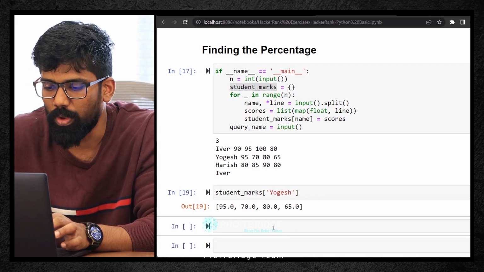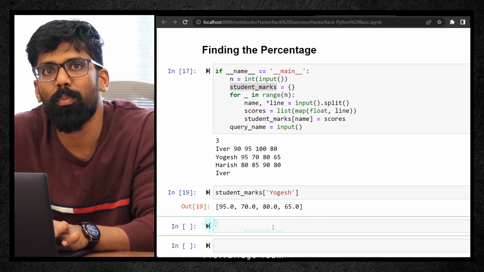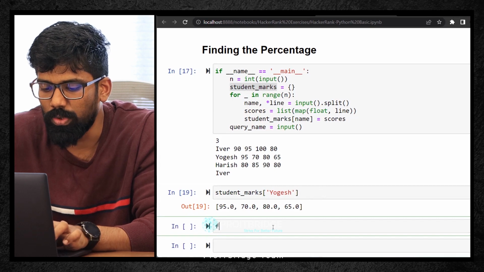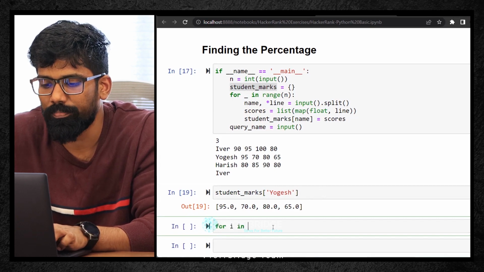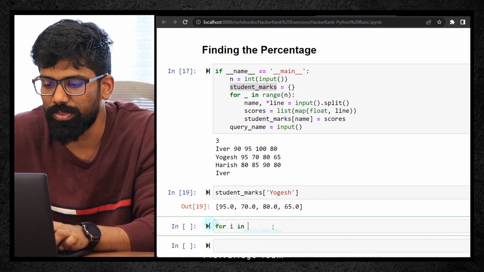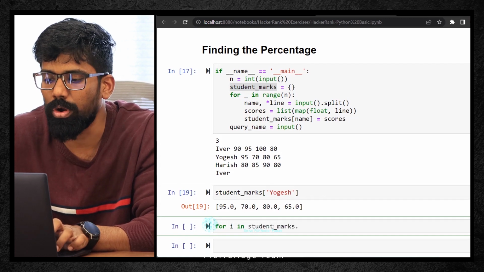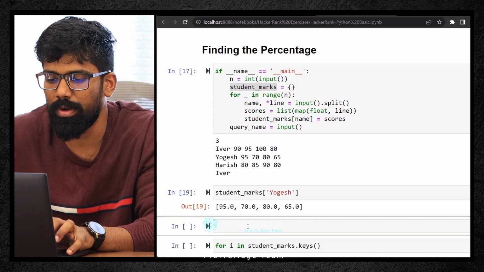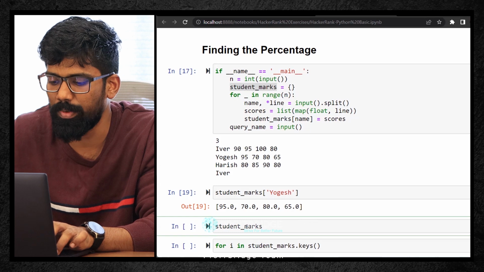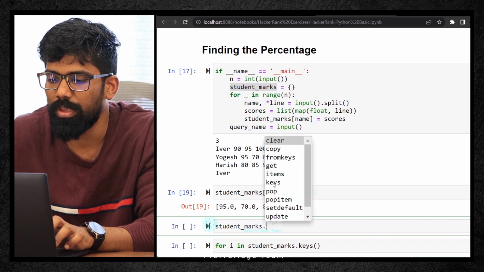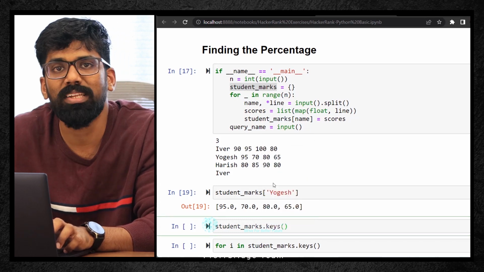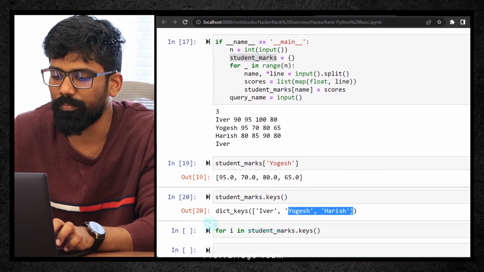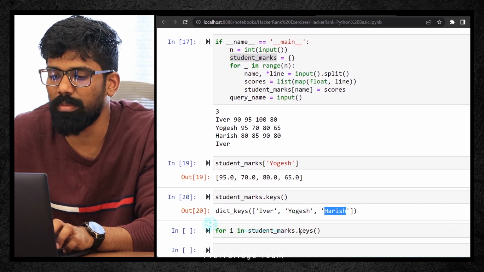Okay. Now, what I wanted is, if I'm typing Yogesh, I wanted only the average of Yogesh marks, right? So the user can type anything. So for I in, not range, the student values dot, I will be using keys. So where does this keys come from? Keys is nothing but, again you should have got Python intermediate knowledge, dot tab button. If you see keys, which is a dictionary function. If you use keys, what are all the key names? Ivor, Yogesh, Harish. These are all the key names that will be displayed.